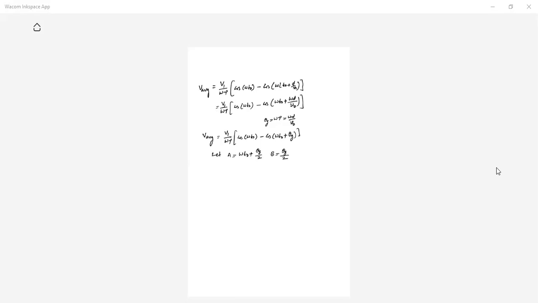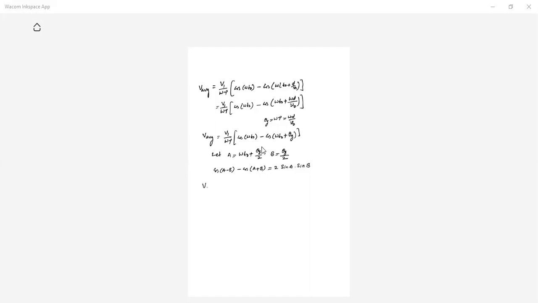Now see our equation: cos of A minus B minus cos of A plus B is equal to 2 sin A sin B. In our above equation, you can write it like this: omega T naught minus plus theta G by 2 minus theta G by 2. So I'm writing it like this.